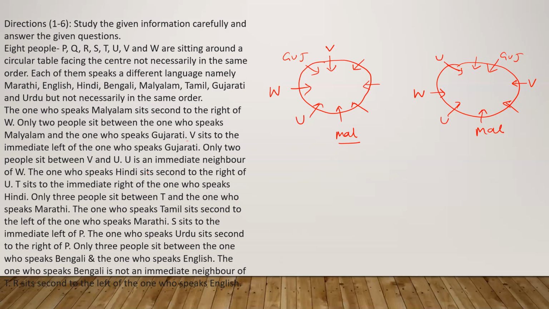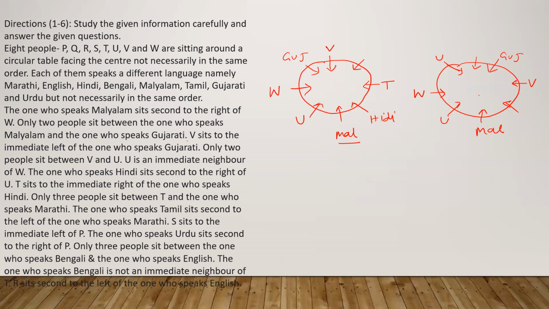The one who speaks Hindi sits second to the right of U. So see, this is not possible. No, this is also possible. The one who speaks Hindi sits second to the right of U. T is the immediate right of the one who speaks Hindi.